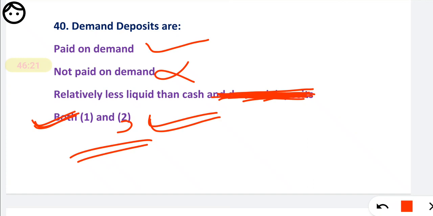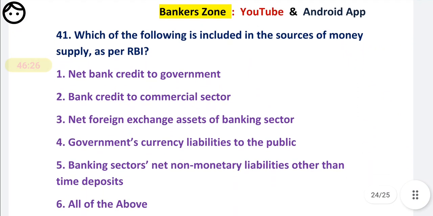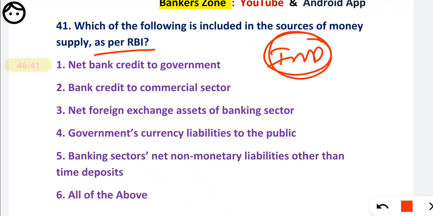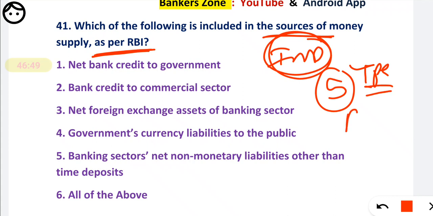Okay, if you know the basics, then you can easily mark this type of questions. Now question number 41. Which of the following is included in the source of money supply? This is important because most likely they can ask this question. How can they ask? According to the RBI, as per the latest notification, how many types of sources? So basically you have to remember there are 5 types of sources for the money supply as per the RBI. That line you have to remember.